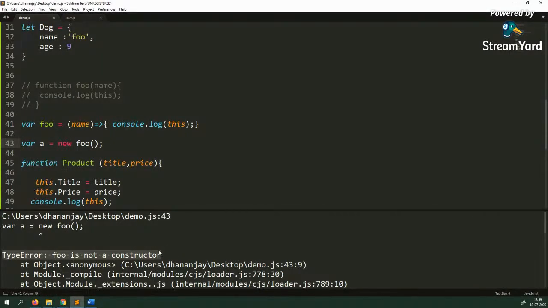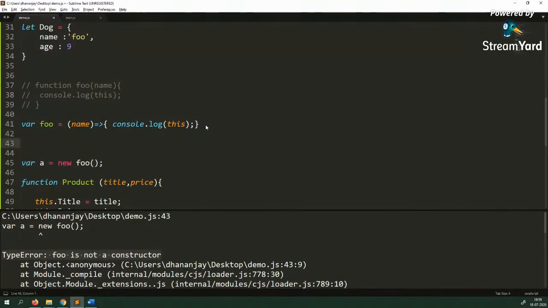When you read the spec document, an arrow function internally does not have the construct method, and since it does not have the construct method, you cannot call it using the new operator. I'll come to that in a bit, but every function in JavaScript has something called a prototype object.